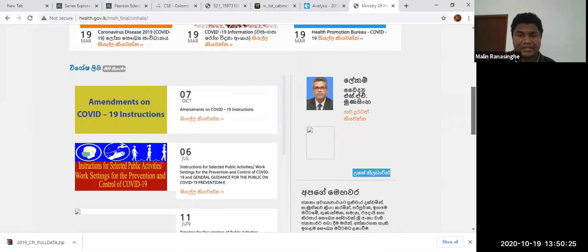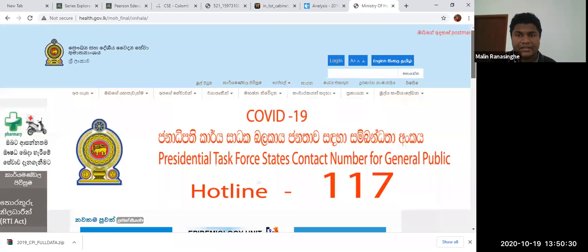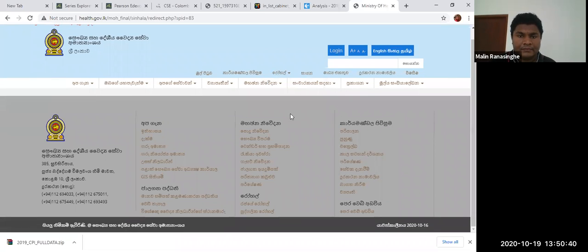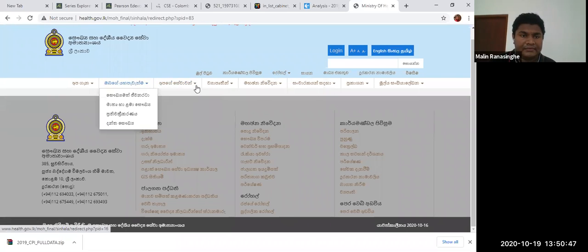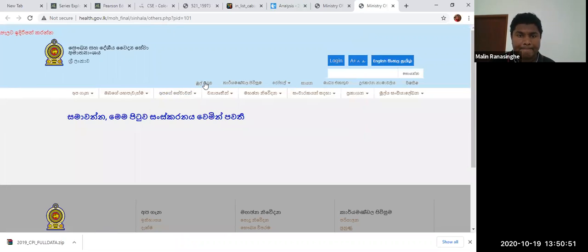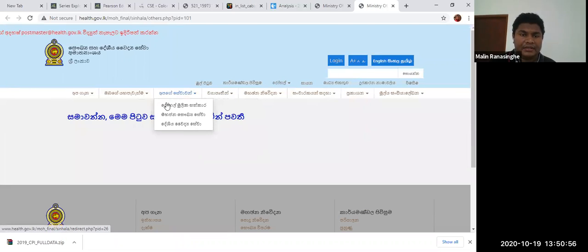Amendment to COVID-19 instructions, everything is on their website. Hospitals, government hospitals in Sri Lanka, services, so many things they are doing. You can see the current projects they are doing.